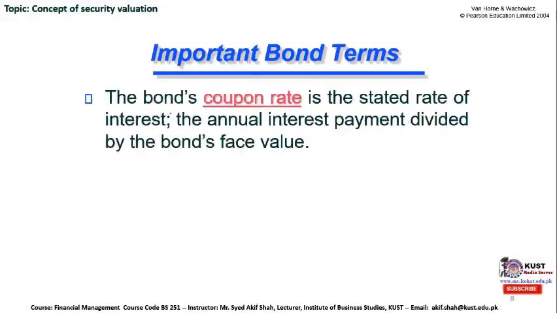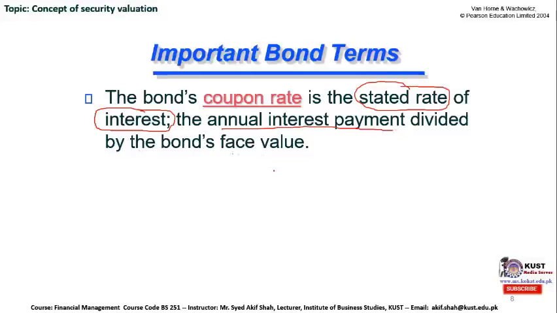What is the coupon rate? The bond's coupon rate is the stated rate. It has been mentioned on the bond or security instrument, and normally this coupon is actually the interest rate the corporation or the government is going to pay out to the investor. It is a stated interest rate, an annual interest payment divided by the bond's face value.